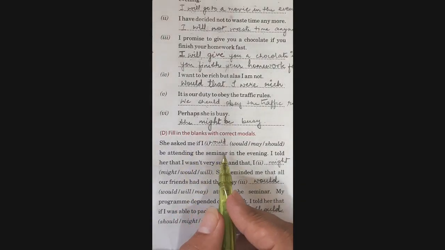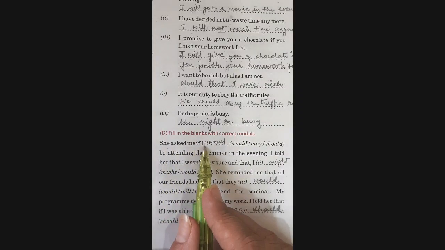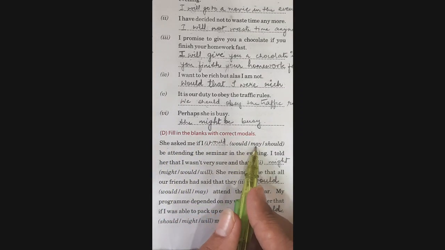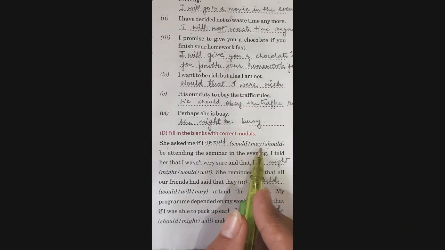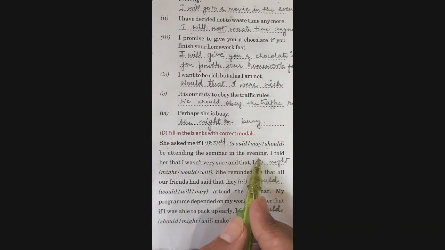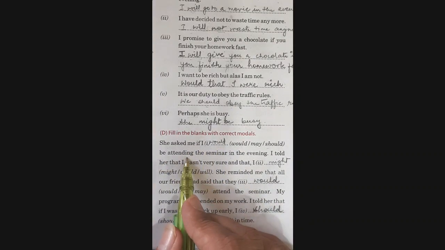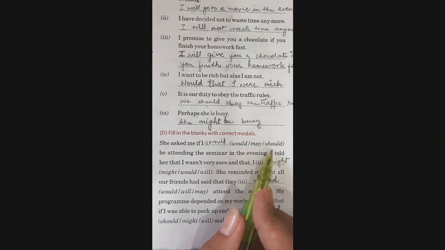This one is the last question of the exercise, and let's do it. She asked me if I dash. Now you've been given three options: would, may, should. Be attending the seminar in the evening. If I would be attending, not may or should.